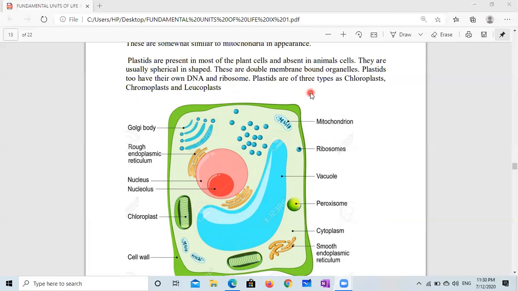So plastids are of three types: chloroplast, chromoplast, and leucoplast. Generally, in books you can see chloroplast and chromoplast as the same, but we can divide them into three: chloroplast, chromoplast, and leucoplast.